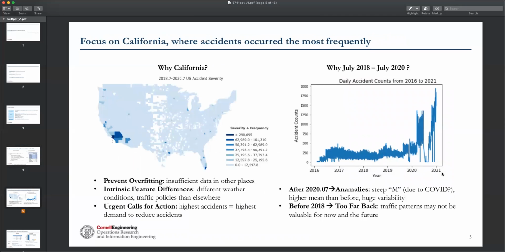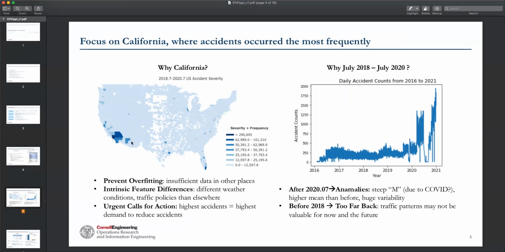After we preprocessed the data, we did some preliminary analysis and found some patterns which let us redefine the scope of the problem, that is choosing California as a research object and choosing a specific time span. So first, why did we choose California? Here is the map of the accident frequencies based on the counties in the United States. Darker shades mean more severe accidents.